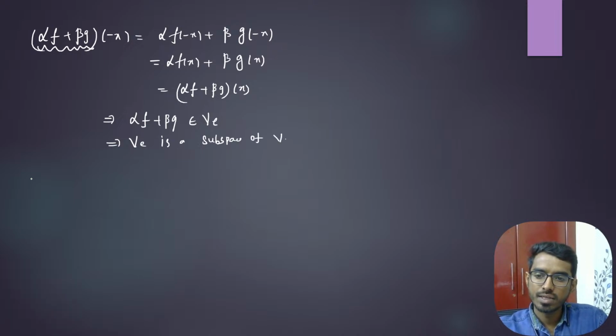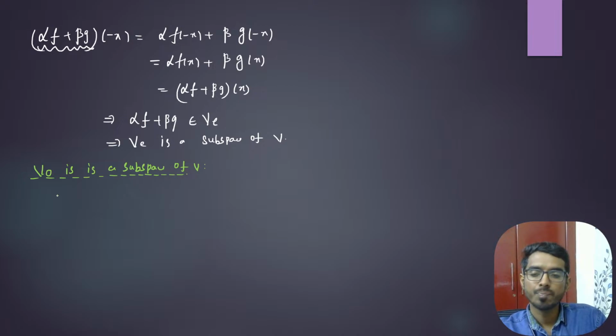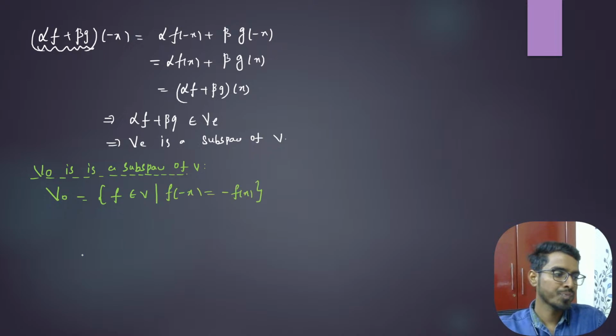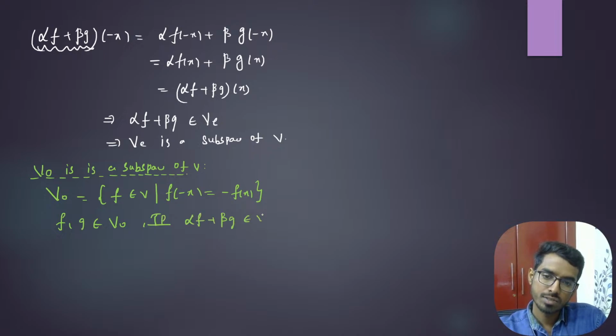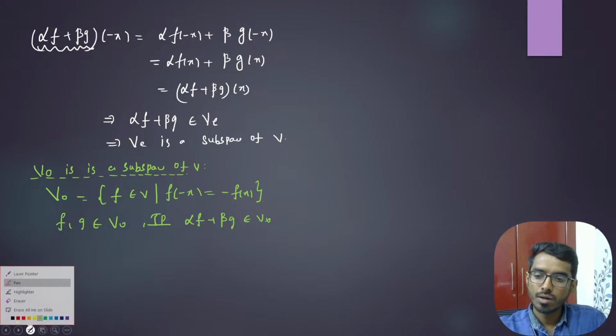Now we will prove the second thing, that V_O, the set of all odd functions, is a subspace of V. We need to prove this. What is V_O? The set of all odd functions. This consists of all those functions in V such that f of minus x is minus f of x. Now you take two elements f, g in V_O. What do I need to prove? Alpha f plus beta g is also an odd function. Now we'll prove this.